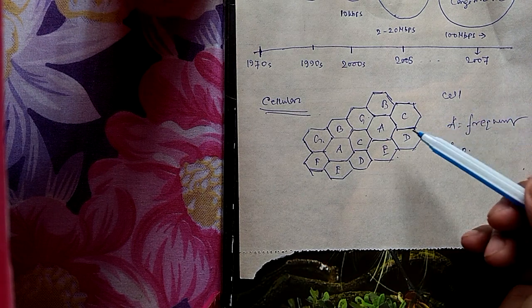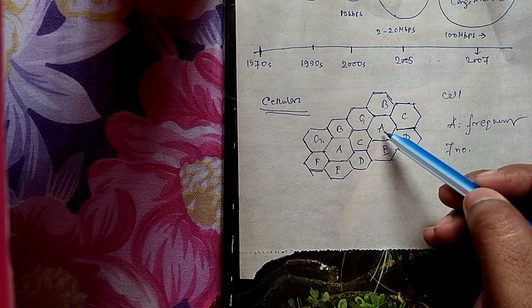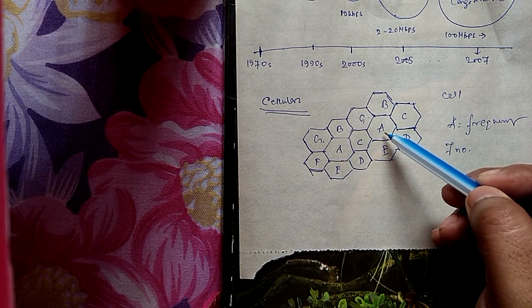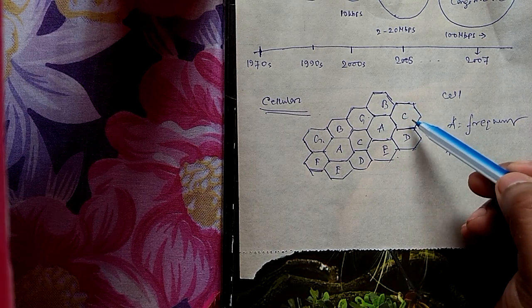Okay, so this is the figure. Here we again draw another frequency A, which we used here. Then it is B, then C, D, E.